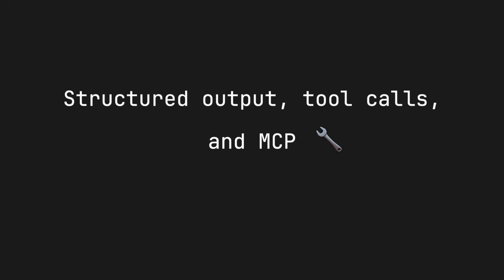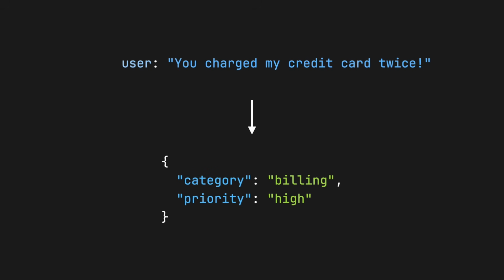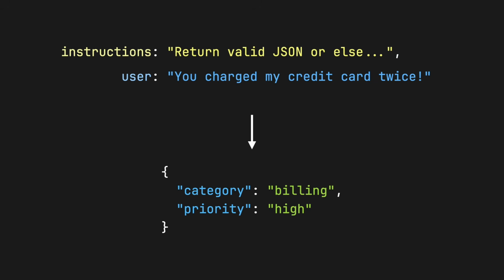A common task for language models is turning unstructured data into structured data. For example, taking a support ticket and classifying its category and priority. Now, once upon a time, the best way to get valid JSON out of a model was to threaten it with harm. But thankfully, the field has matured since then, and we now have structured output.